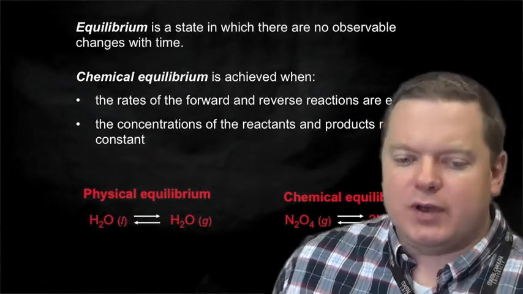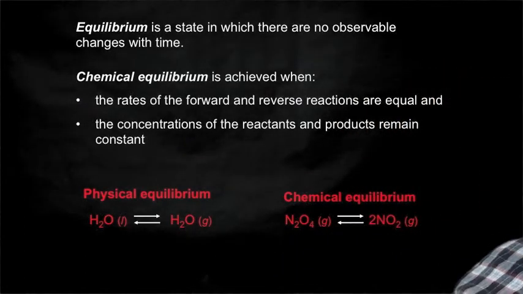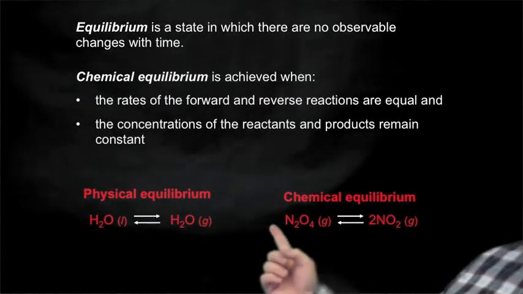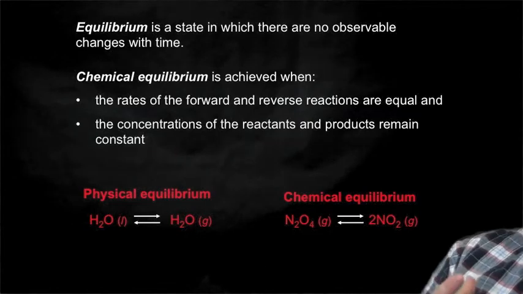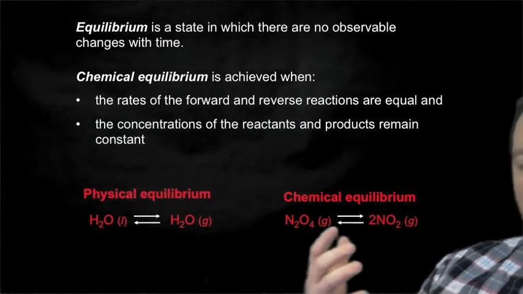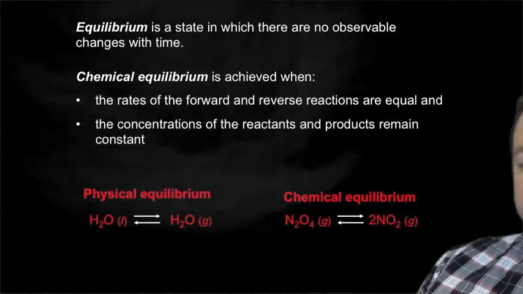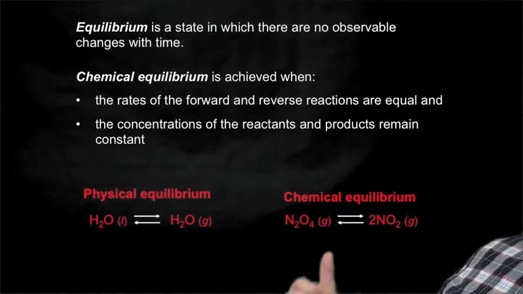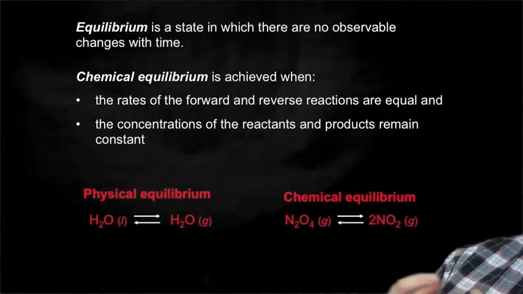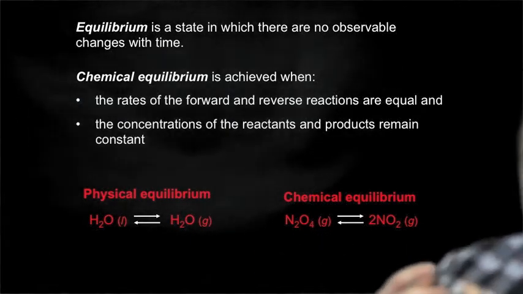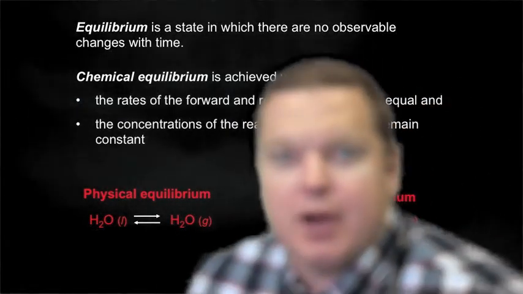And we've also talked about this in a different way in the physical equilibrium, where at the boiling point, there's an equilibrium between water as a liquid and water as a gas. That's what we refer to as a physical equilibrium. What we're going to talk about now mostly are these chemical equilibria, where the reactions are occurring until the reaction rates become constant.